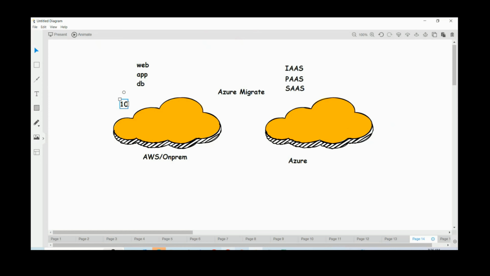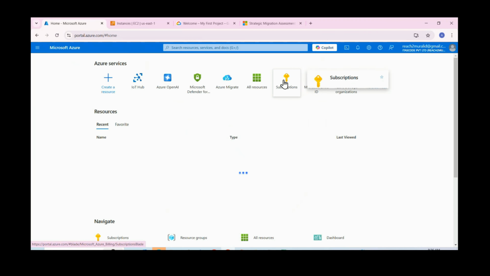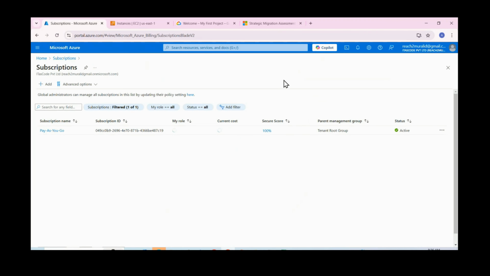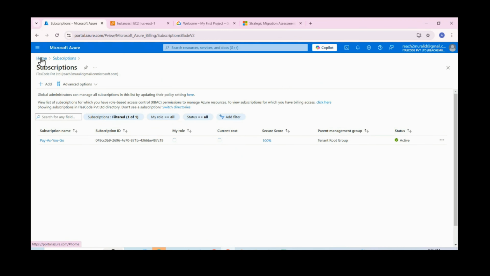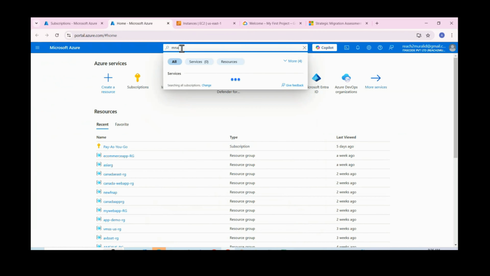How many management groups do you need? Let me go back to here. So here you can see subscription. This is our subscription, right? This is our subscription. And also you can see management groups.